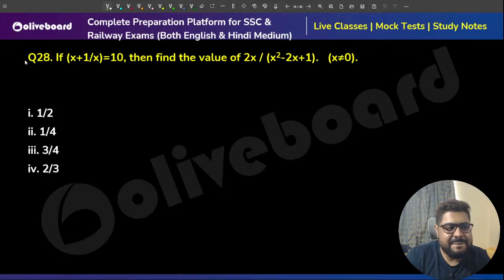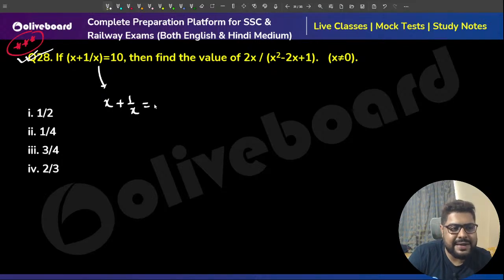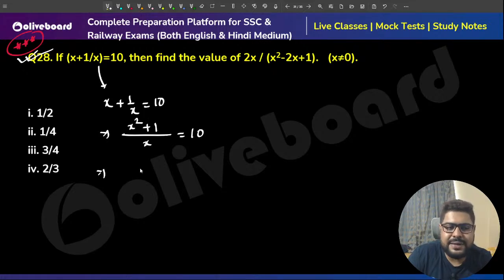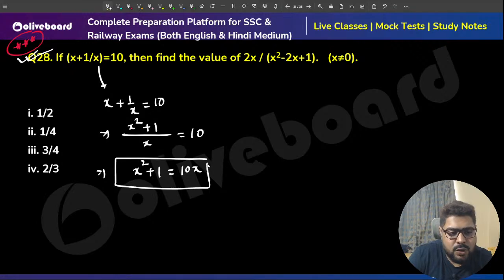Now, a very common or popular question of algebra. Best method, sir. What is the best method? Do not worry. X plus 1 by x is 10. Sir, x is LCM, x square plus 1, that is equal to 10, sir. Right, sir? X square plus 1 is equal to 10x. Keep it like this. Do not worry. Just put down the value here.